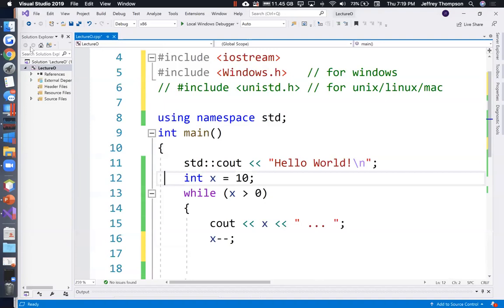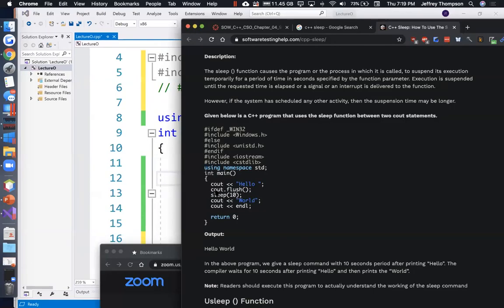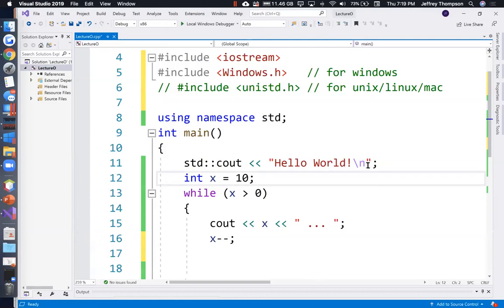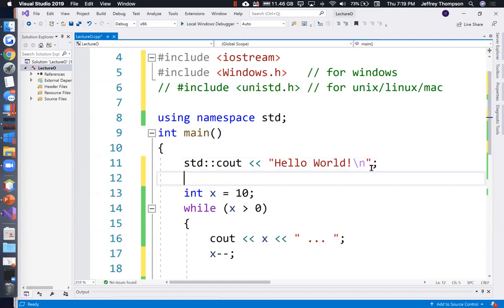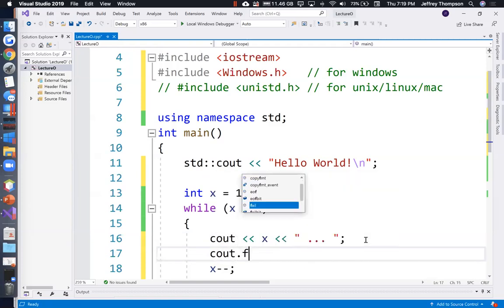All right. I saw something else here, which is that they flush the output after printing it and before calling sleep. Wonder why. Nothing wrong with doing that, though. What flush does is it just tells the operating system that, hey, what I just sent to the output buffer is so important, I want to make sure that it gets displayed before I do anything else. So why not? Here, after we print this out, we're going to cout.flush, parentheses.